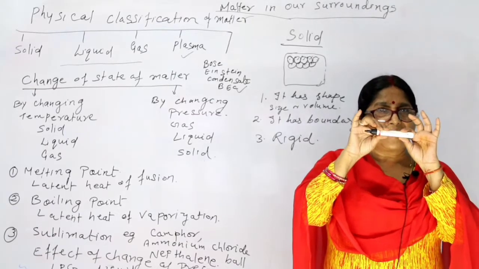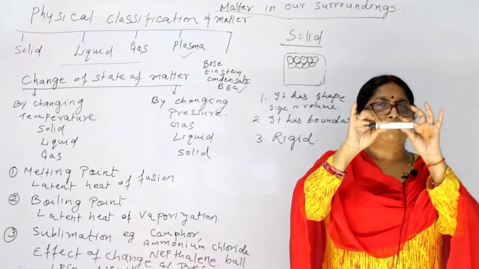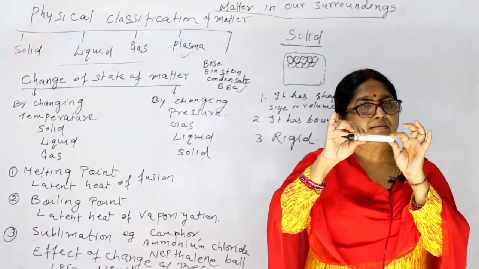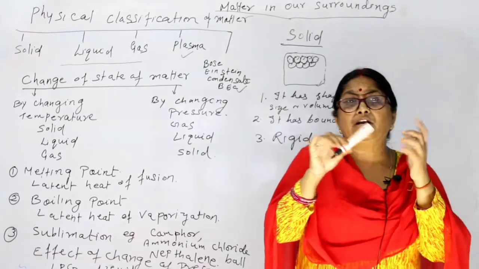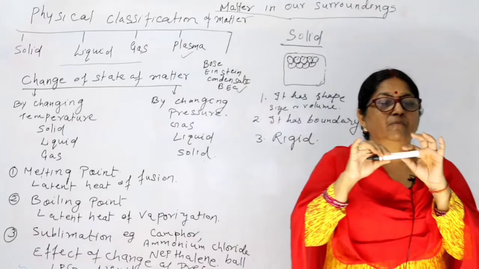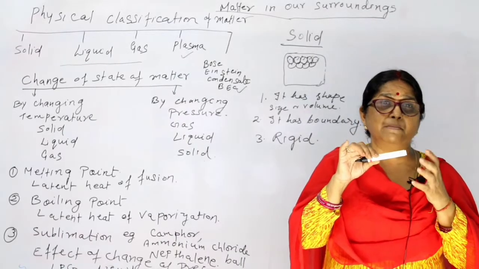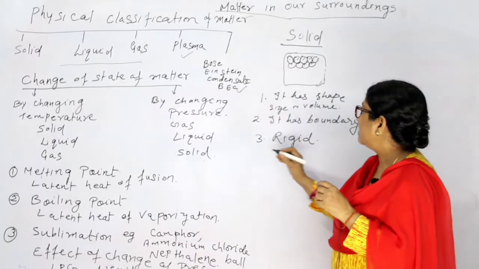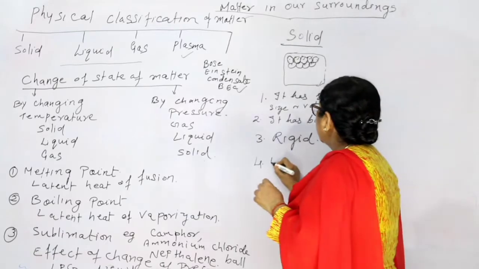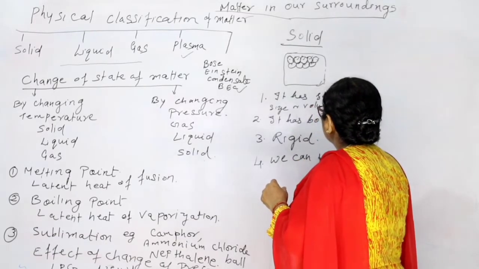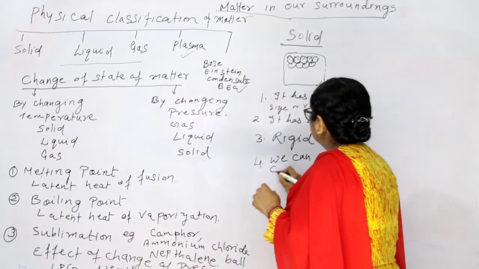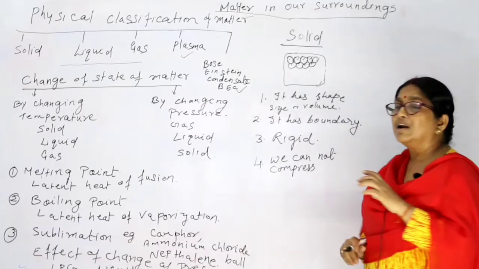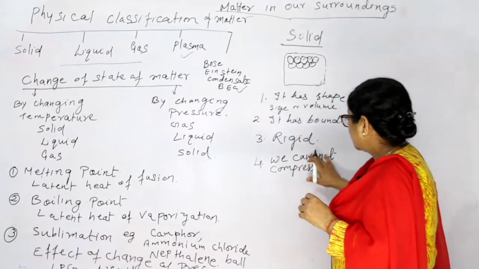Next characteristic. When you press this pen, can you compress it? We cannot compress it. Why can we not compress this? There must be some reason behind it. So we can say that solids cannot be compressed. Write it this way.